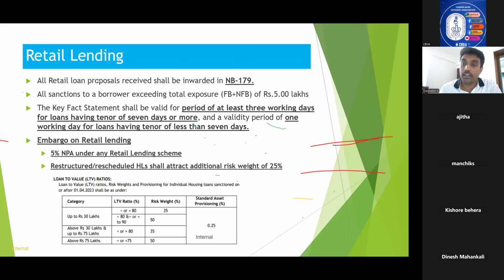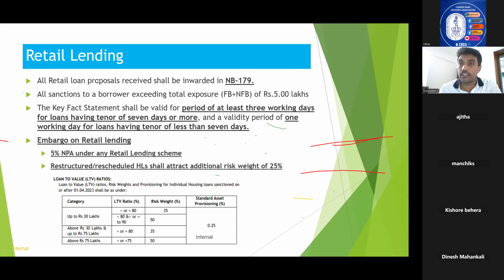So RBI has mandated this based on the IRAC norms, income recognition and asset classification norms. So for a standard loan of say 25 lakhs, if the margin is up to 10 percentage, you need to set aside capital at 50 percentage. That is what is meant by risk weighted assets.